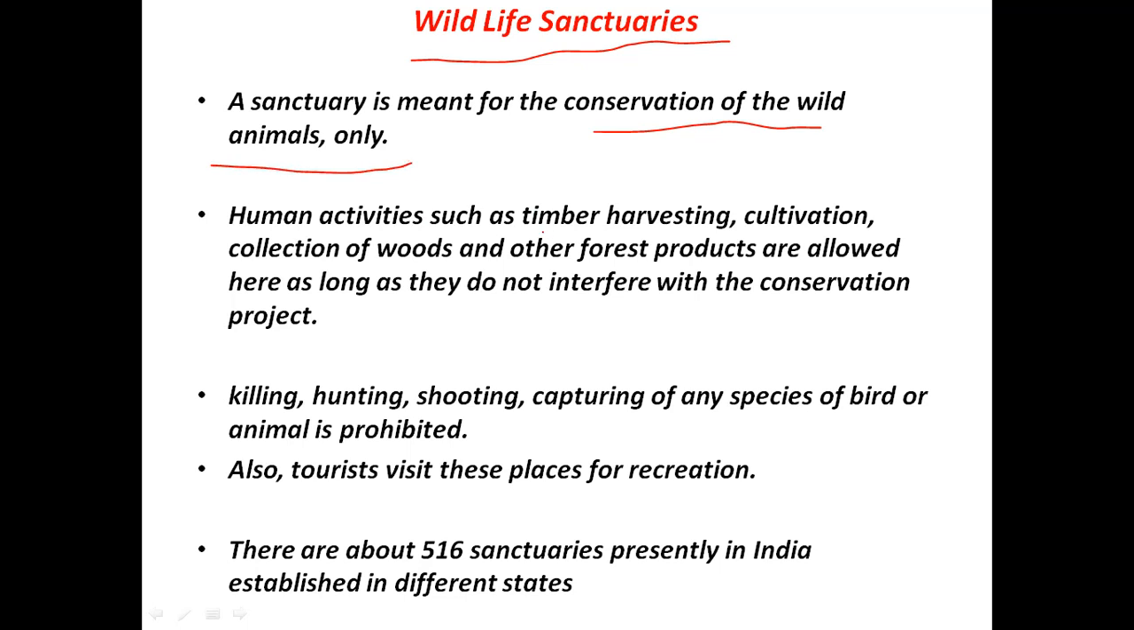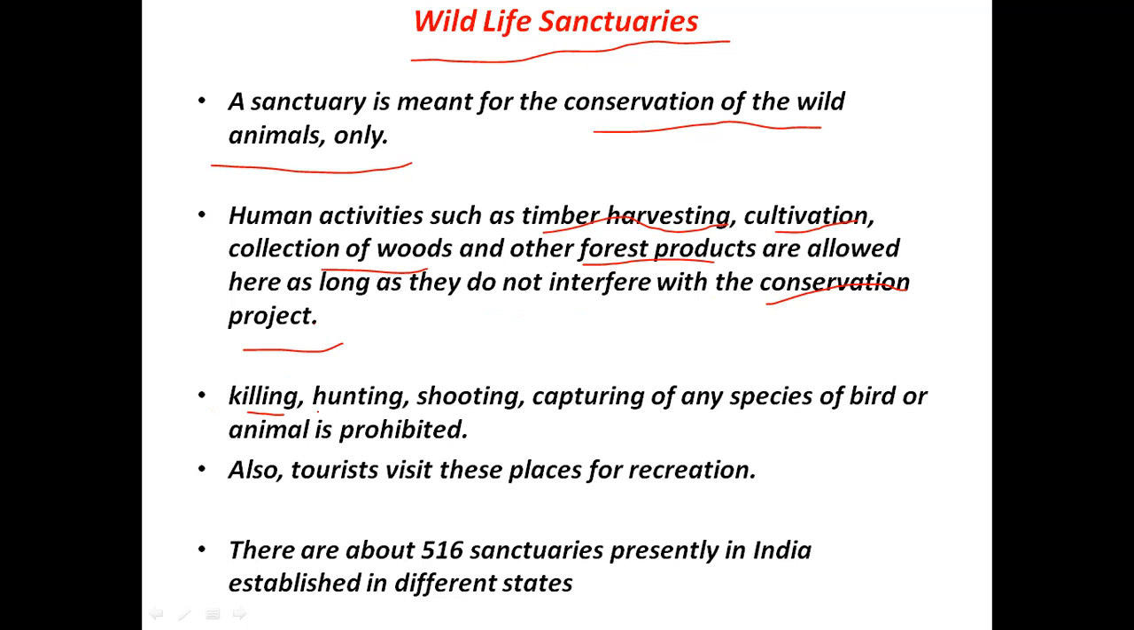Human activities such as timber collection or timber harvesting, cultivation, collection of wood, and other forest products are allowed in wildlife sanctuaries as long as these activities are not interfering with the conservation project. All right, I already told you that these activities are not permitted in the national parks, but in case of wildlife sanctuaries these activities are allowed as long as they do not interfere with the conservation project.